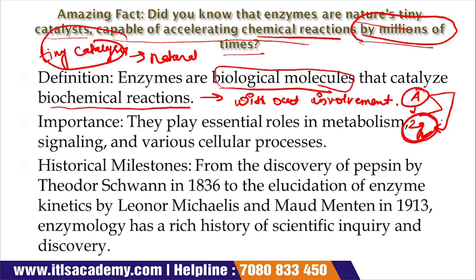Now see the importance of the enzyme. They play an essential role in metabolism, signaling and various cellular processes. As we all know, enzymes play a vital role in metabolic reactions and they give signaling. Signaling means that they provide a signal about whether the catalyst is working or not, or what is the rate of the working of the enzyme.